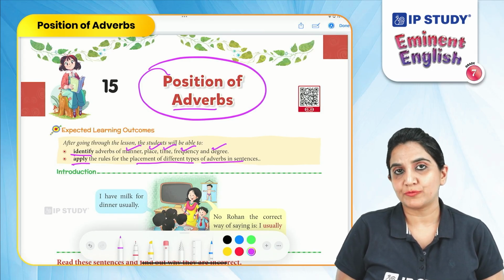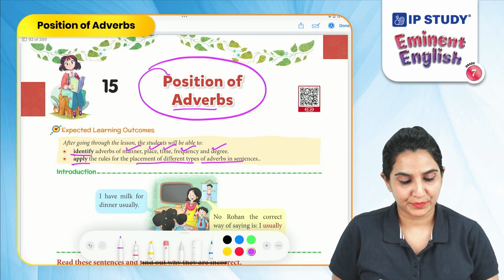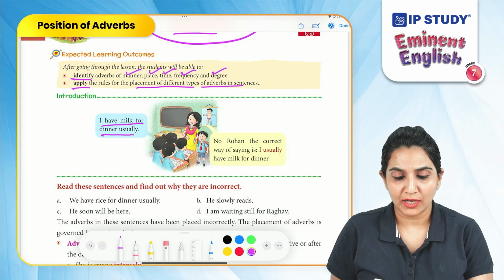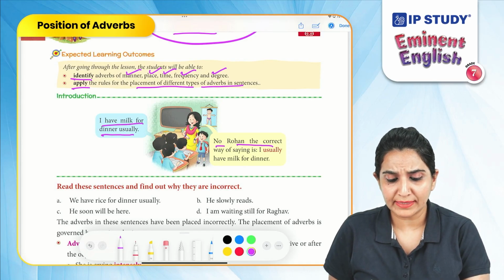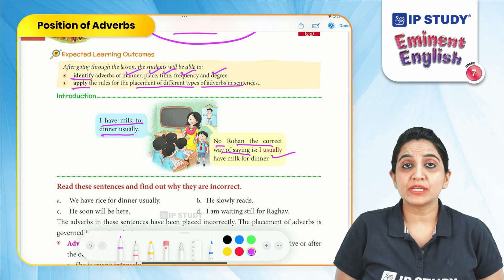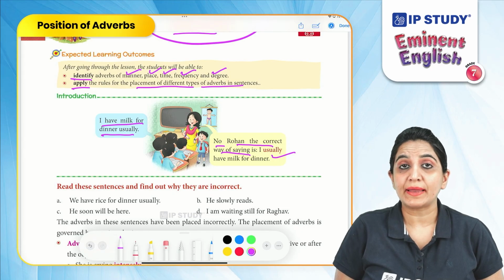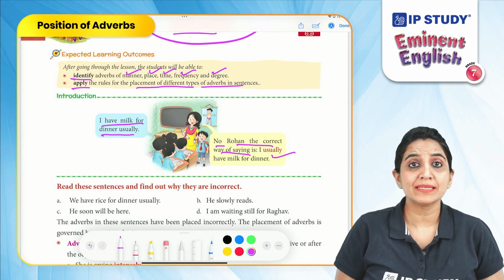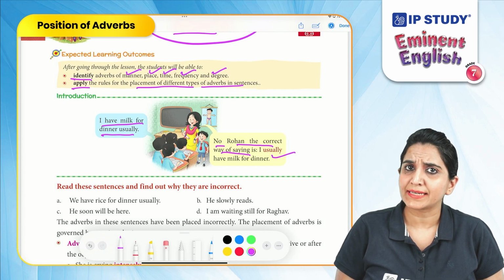Let us study from this small example. I have milk for dinner usually. No, Rohan, the correct way of saying is I usually have milk for dinner. Now, here the teacher is correcting the placement of the adverb. Well, in the first sentence, the adverb is used at the end of the sentence, which is technically correct.